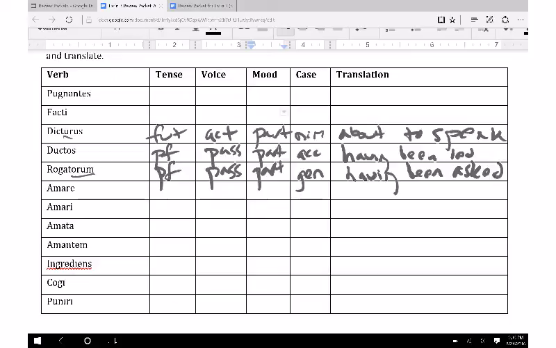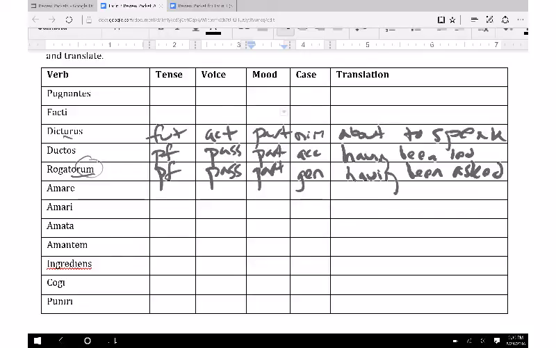Now, really, if we were in a sentence, there would be something genitive this would probably go with. So it would be, I saw the money of the men having been asked to leave. I don't know, that's a weird sentence, but this would have to agree with something that's genitive plural. So that's the best I can come up with.